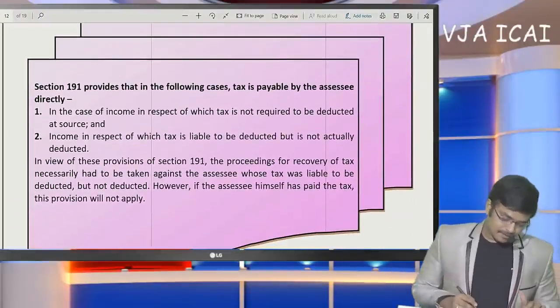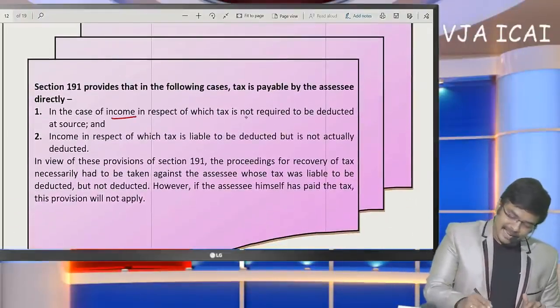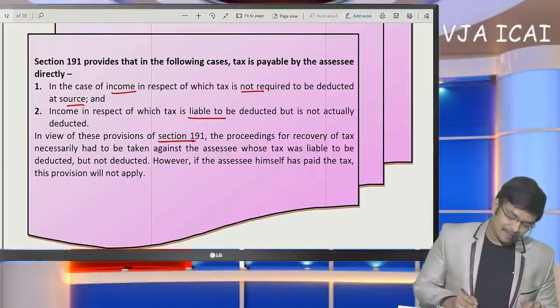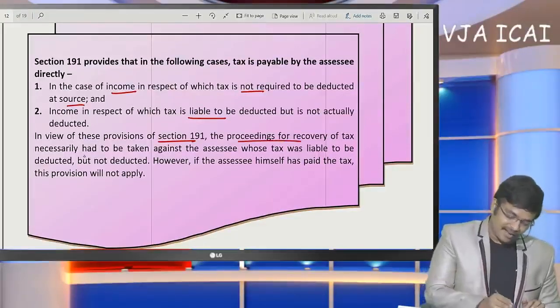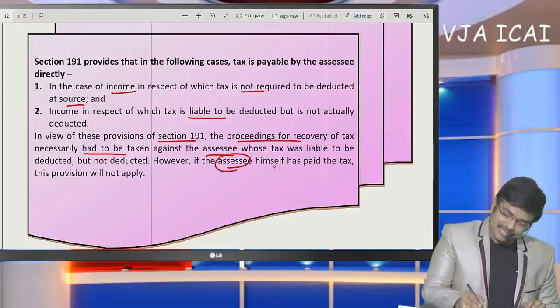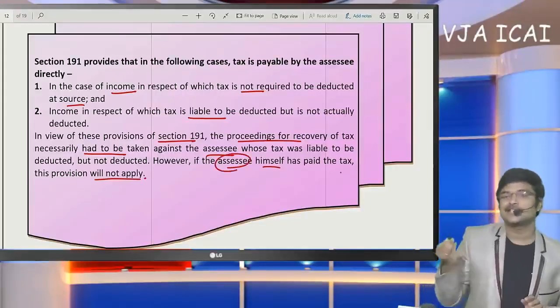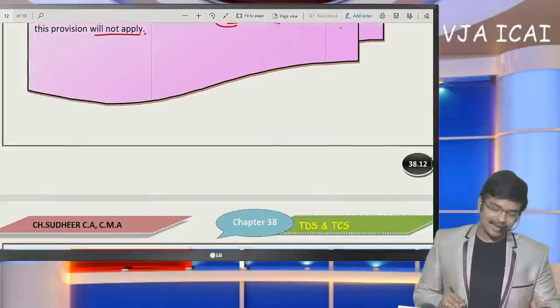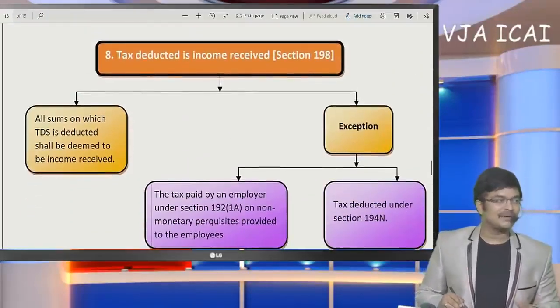Direct payment. In any case, income is not required to be deducted. Income is liable to be deducted in view of the provisions of section 191. Proceedings of recovery for tax had to be taken against the assessee. However, if the assessee himself has paid the tax, this provision will not apply. That means if the deductee paid the tax, then it cannot be recovered from the deductor, is the conclusion.